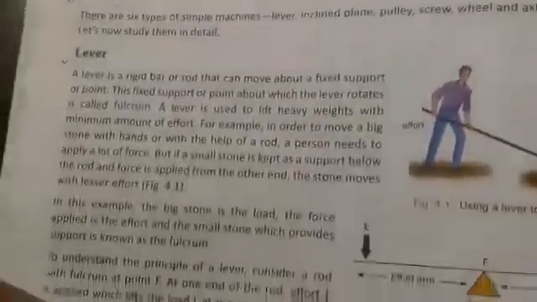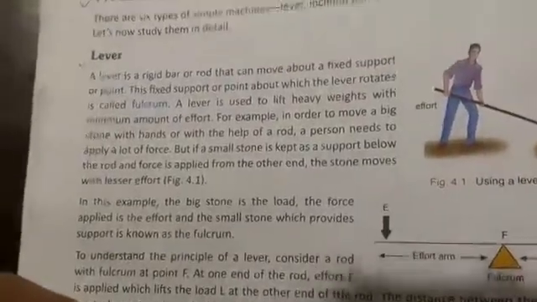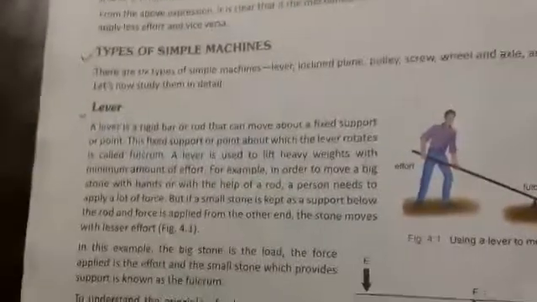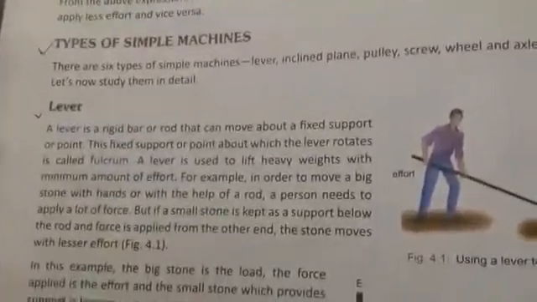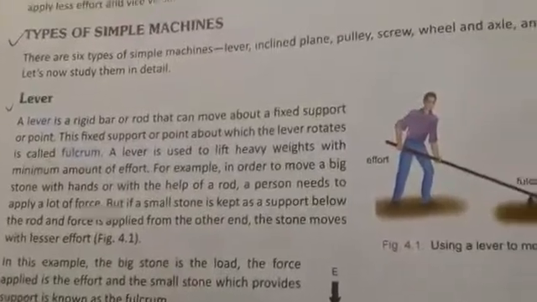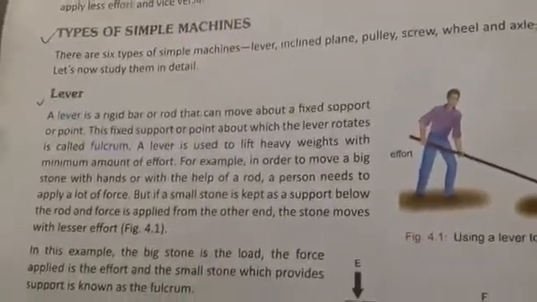Lever. A lever is a rigid bar or rod that can move about a fixed support or point. This fixed support or point about which the lever rotates is called the fulcrum. A lever is used to lift heavy weights with a minimum amount of effort.